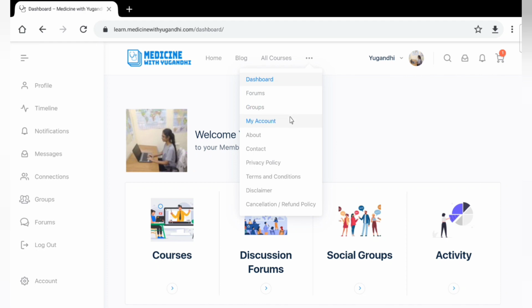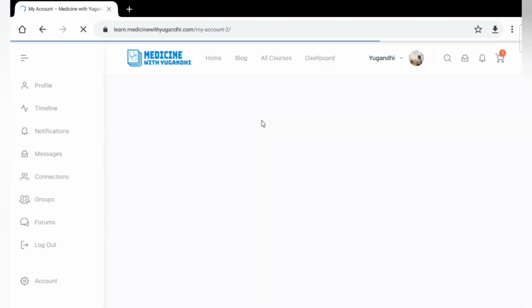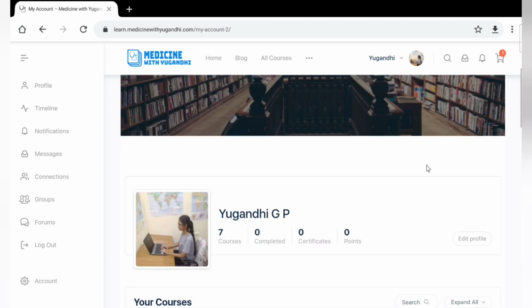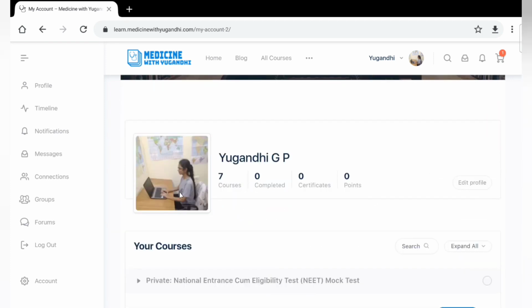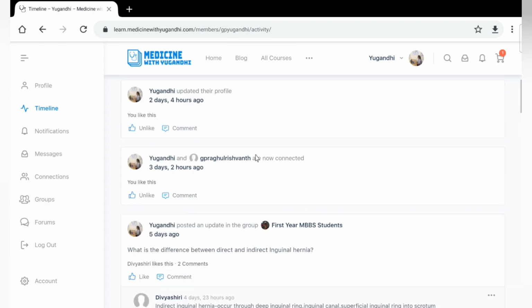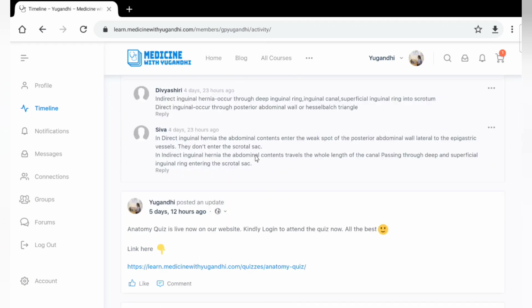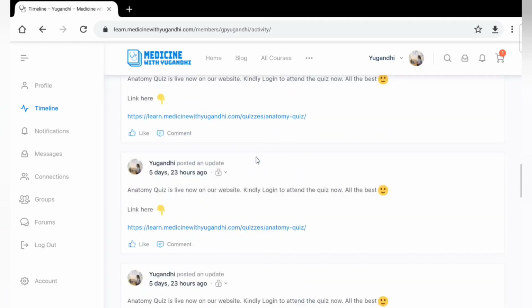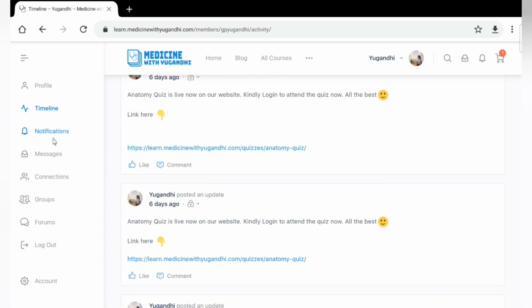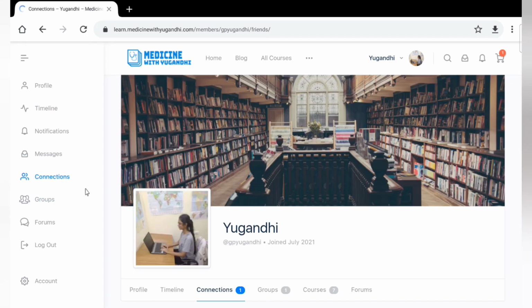Coming to the next option, that is my account. If you click on my account, the total number of courses you have logged in will appear here, and your profile photo will appear here. And you can even edit your profile, that is, you can edit your cover photo, and all your activities on our website will be available on your timeline. So you can see all the activities that you have carried out on our website, then notifications, then the messages, and here you can see the connections.